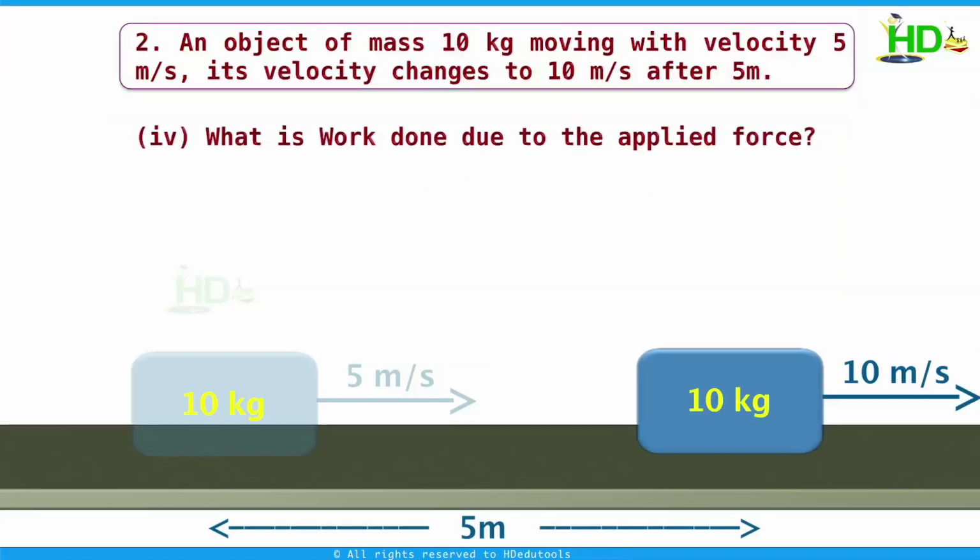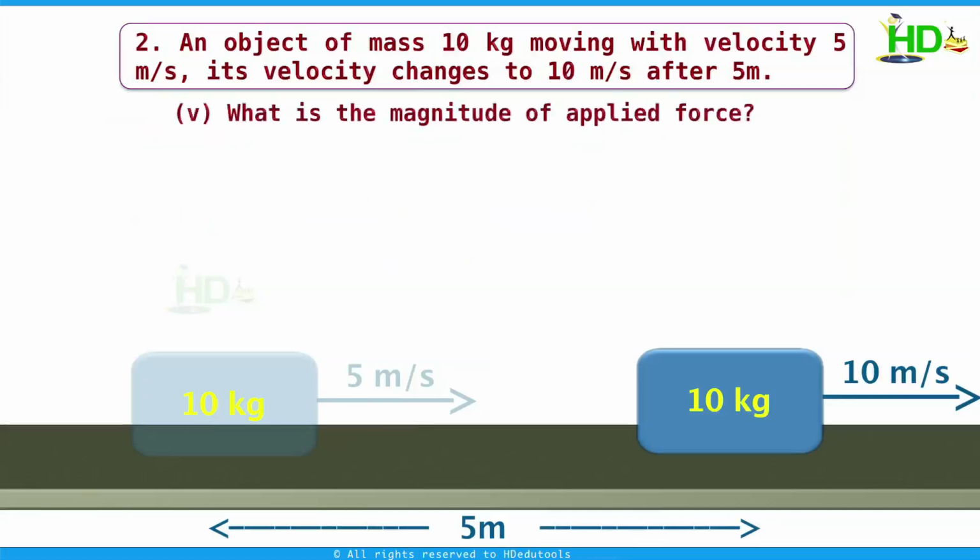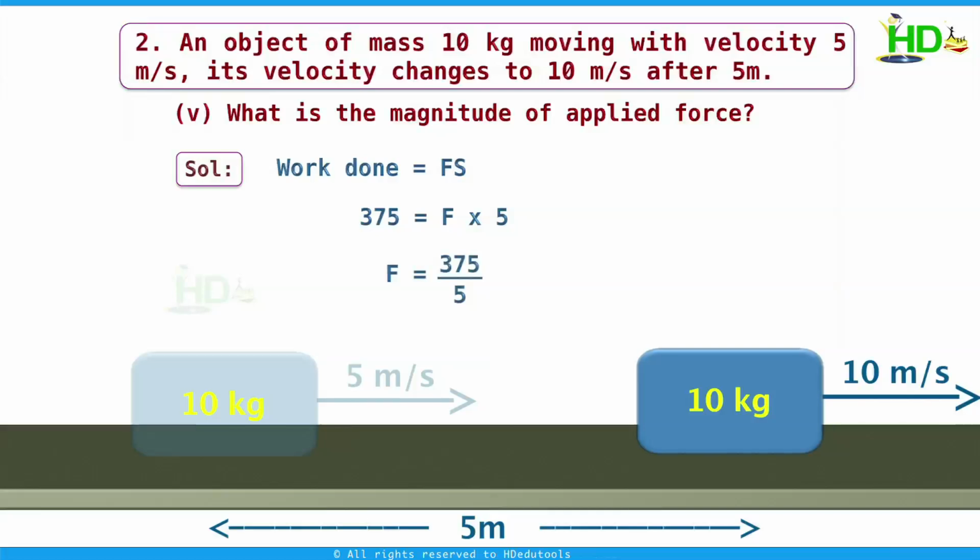What is the work done by the applied force? According to the work energy theorem, the work done by the applied force is nothing but the change in kinetic energy. Therefore, work done is 375 joule. What is the magnitude of the applied force? We know that work done is force into displacement. In this problem, work done is 375 joule. Now, work done is force into displacement, so 375 equals F into 5, or F is 375 by 5, 75 Newton.